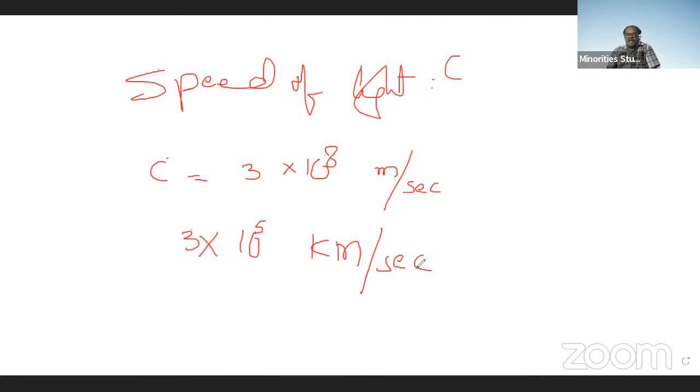Now, what is the time taken by sunlight for reaching the Earth?